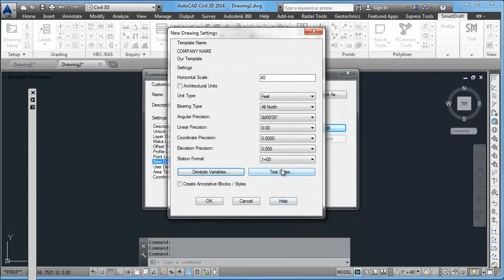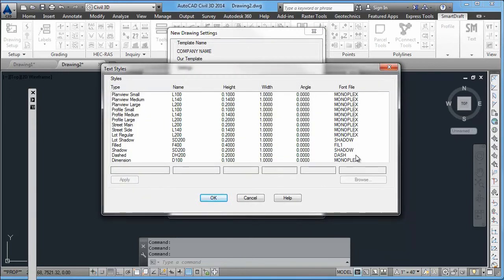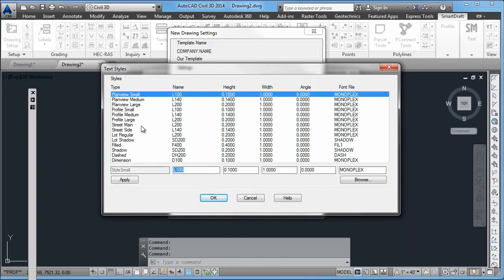Next is the text styles used by SmartDraft. So whenever a command says it's going to use Plan View Small, the style that it's going to set current is L100. Here's the height, here's the width, obliquing angle, and the font that's associated with that. If you want to change any of those, you would change those values here, select the Apply button, then those changes would appear up top.